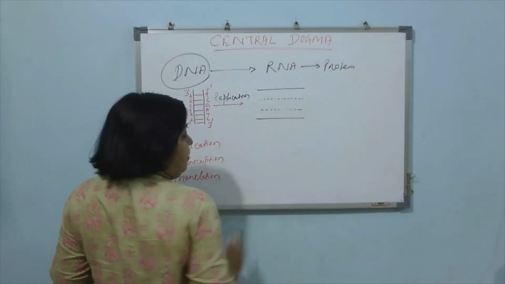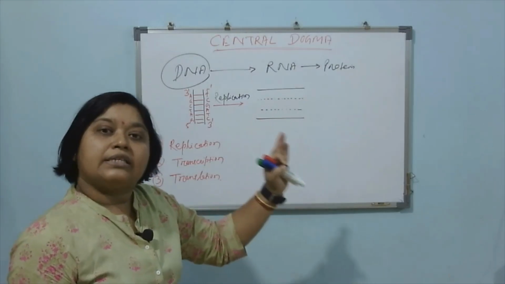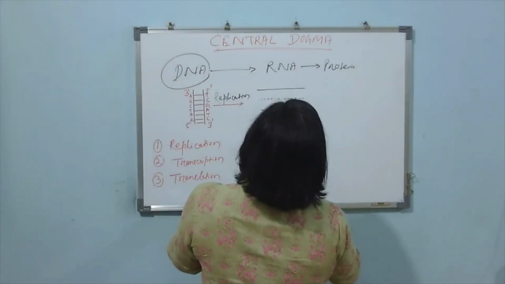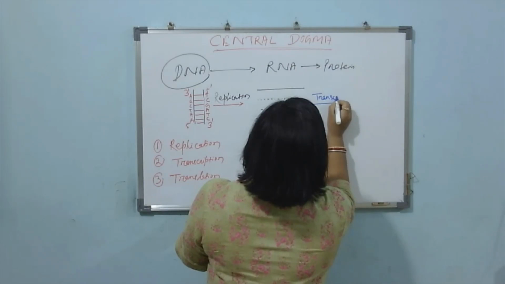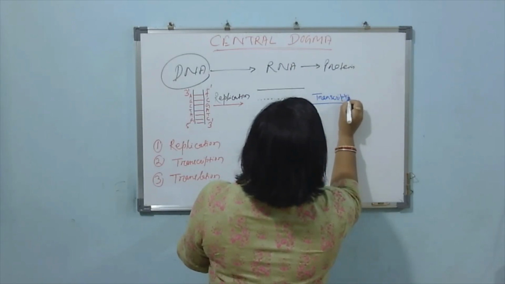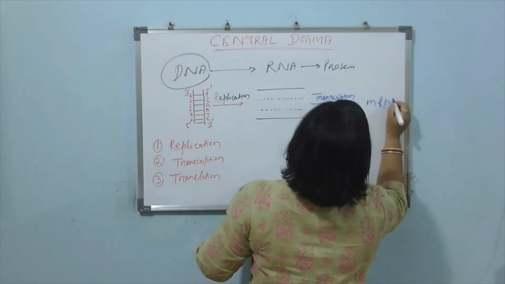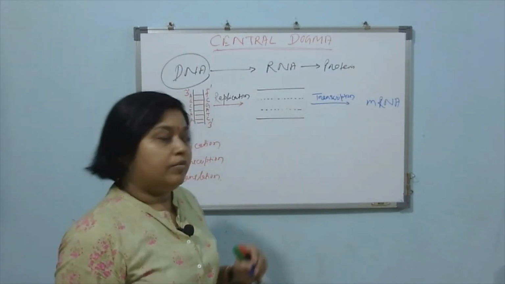After this replication process, DNA will go for the transcription process. During this transcription process, mRNA will be synthesized from the DNA molecule.